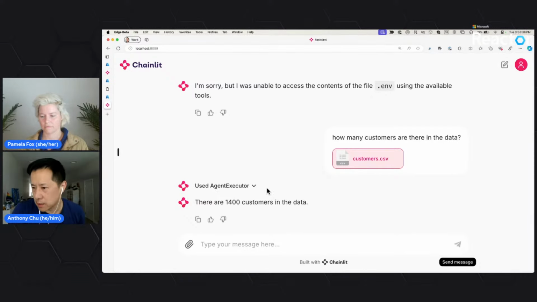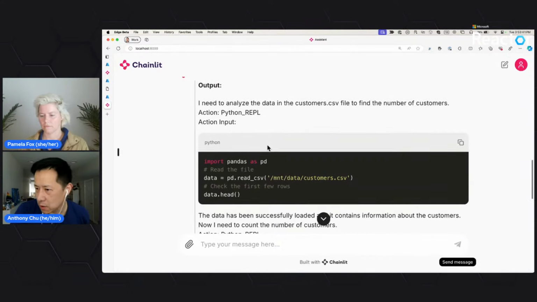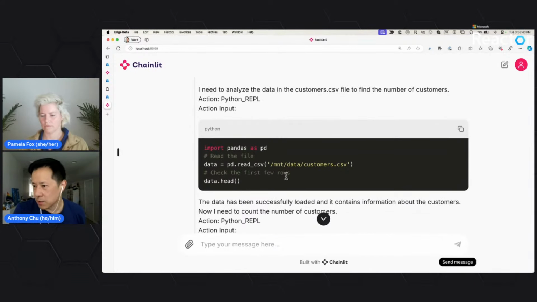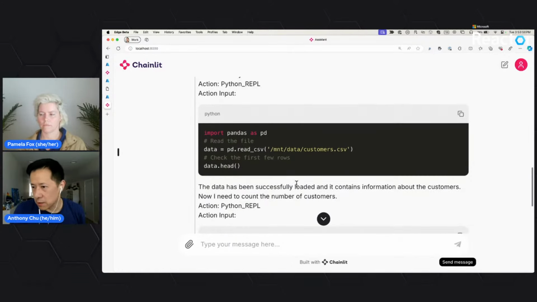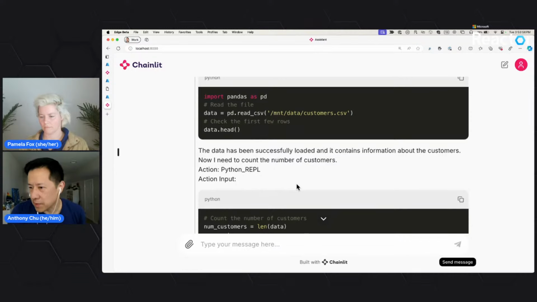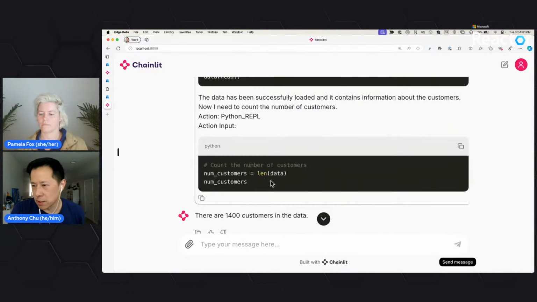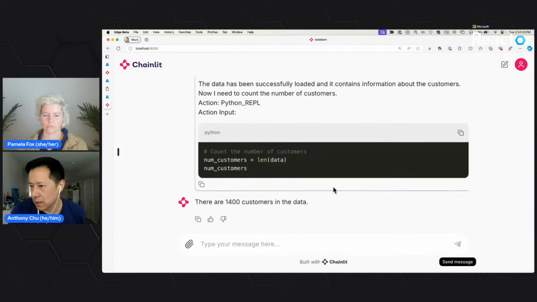In this case, it decided that it needs to run some pandas code, so it followed my instructions. It first checked the head of the CSV file to see what the data looks like. Based on what it returned, it figured out that it just needs to count the rows. So it does a length of the data, it returned 1400, and then it gave me the natural language response.